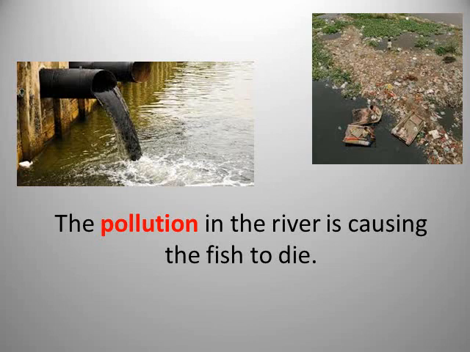This is pollution. It becomes polluted. So the pollution in the river, what does it cause? It's causing the fish to die because the river is polluted with this rubbish and these kinds of water and materials coming out from factories. Pollution.